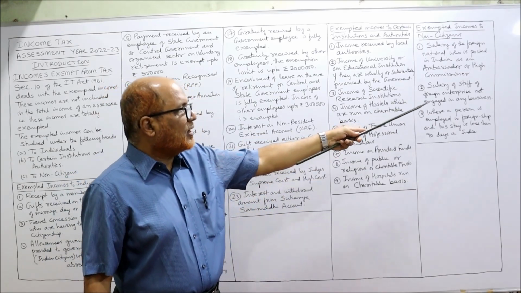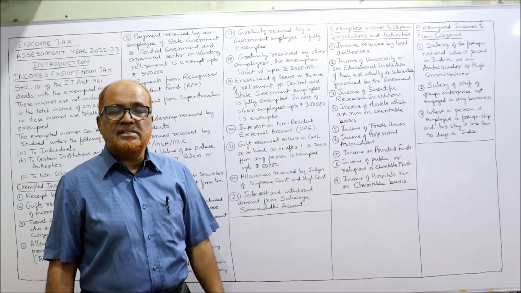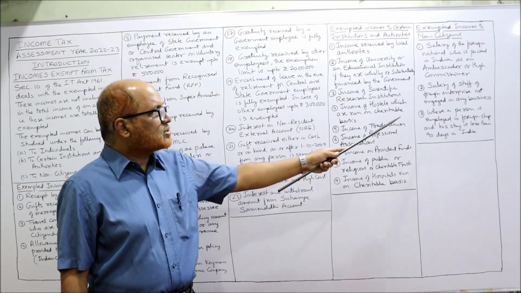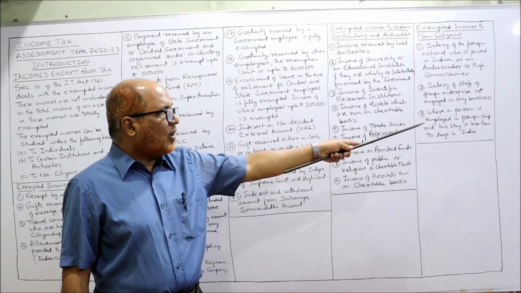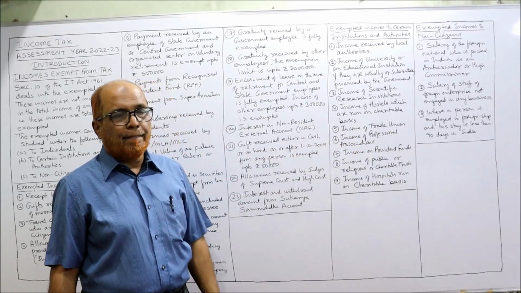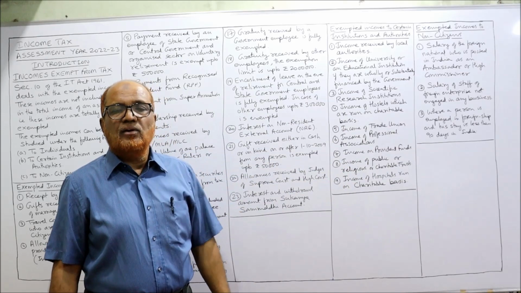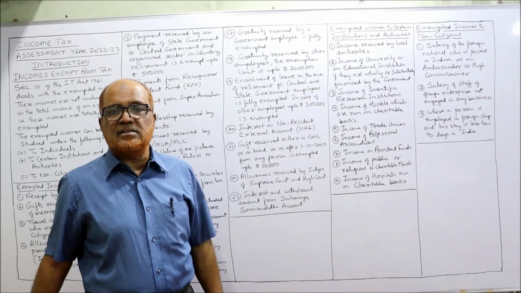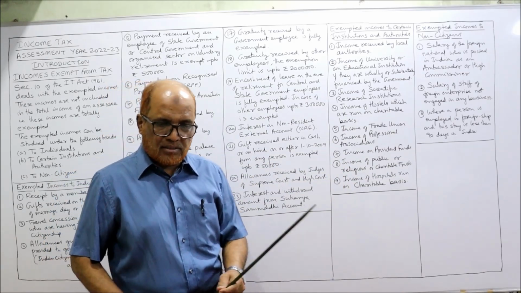Salary of staff of a foreign enterprise not engaged in any business activity. And the last one, where a person is employed on a foreign ship and his stay is less than 90 days in India. So these 3 cases are there where a non-citizen's income is exempted. That's all.